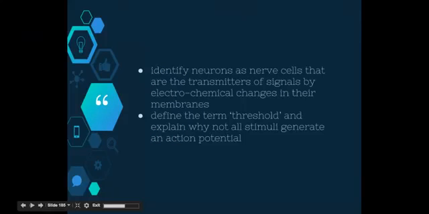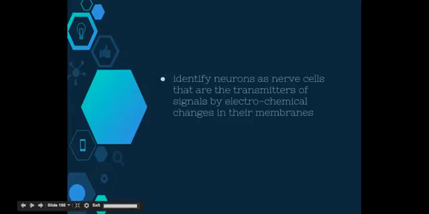Okay, so this video is going to be looking at 2 dot points: identify neurons as nerve cells that are transmitters of signals by electrochemical changes in their membranes, and secondly, define the term threshold and explain why not all stimuli generate an action potential. So the first dot point we're going to look at is to identify neurons as nerve cells that are transmitters of signals by electrochemical changes in their membrane.